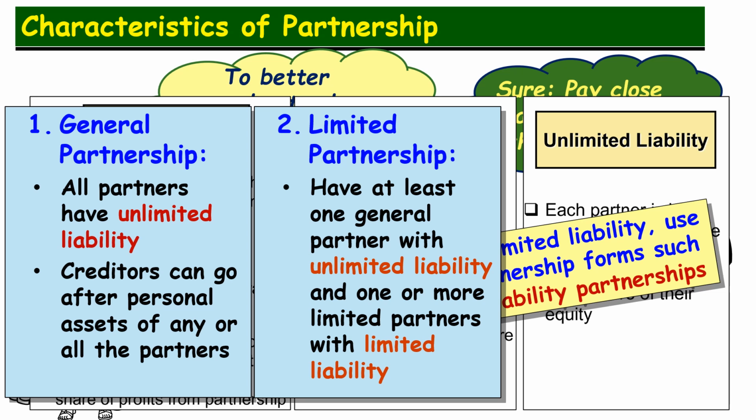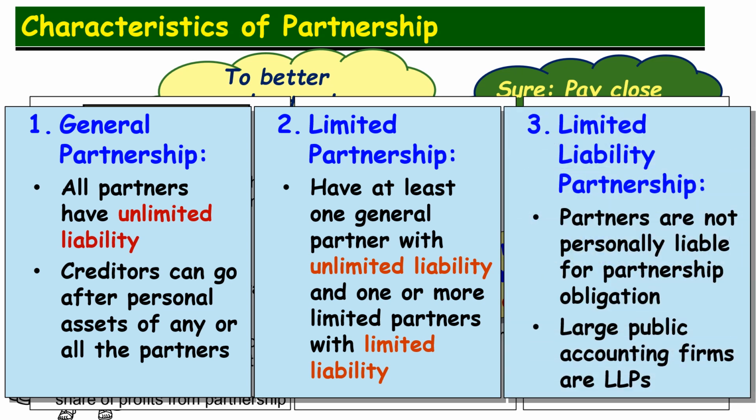The second type of partnership is a limited partnership. Here, one partner is a general partner who has unlimited liability, but other partners will have limited liability. And the third form of partnership is a limited liability partnership. Here, partners are not personally liable for the partnership obligations.